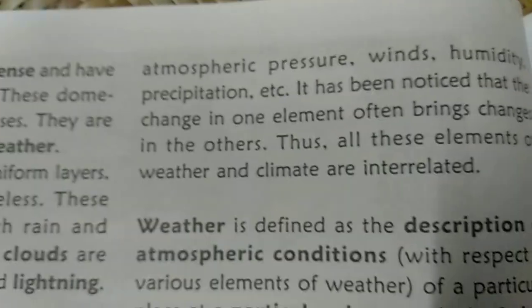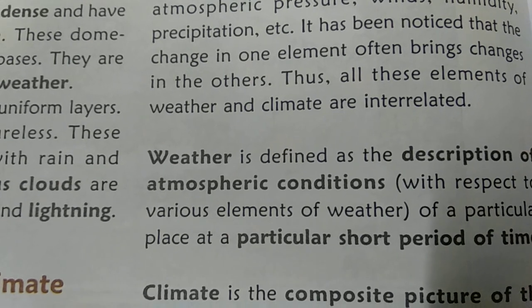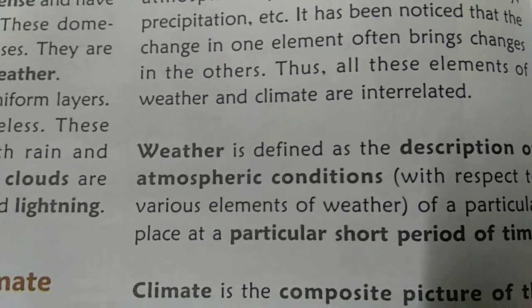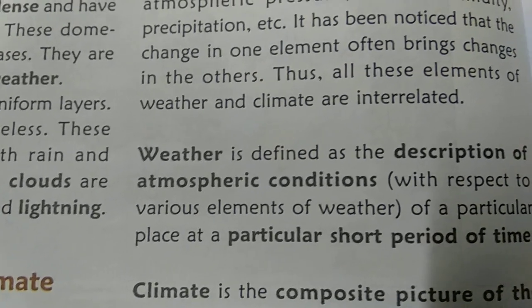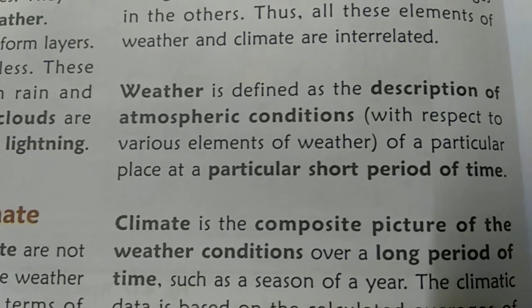They do come with thunder and lightning. Atmospheric pressure, wind, humidity, precipitation, etc. It has been noticed that changes in one element often bring changes to the others. Thus, all these elements of weather and climate are interrelated to each other.